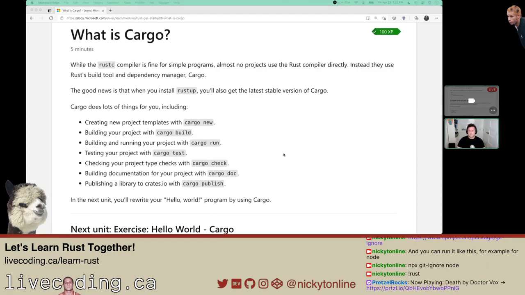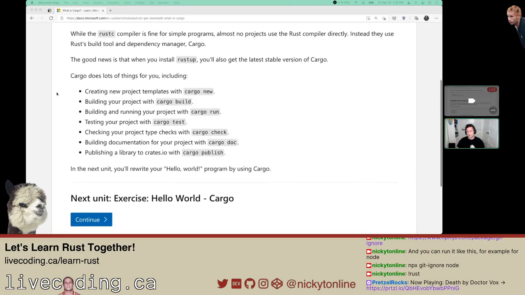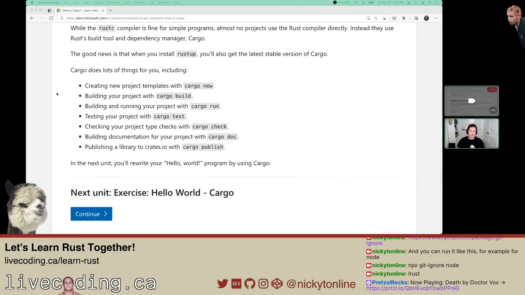While the Rust compiler is fine for simple programs, almost no projects use the Rust compiler directly. Instead, they use Rust's build tool and dependency manager, cargo. This is similar to, I imagine, npm or yarn for adding and removing dependencies. I guess it's a combo. That's for getting the dependencies, but I guess it compiles too. I'm not sure. Let's find out.